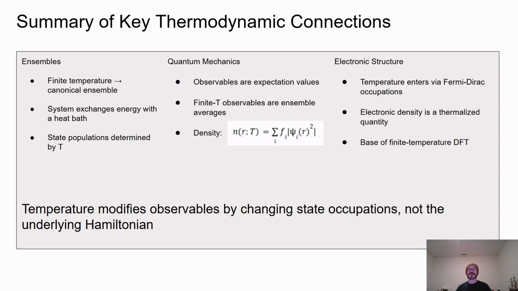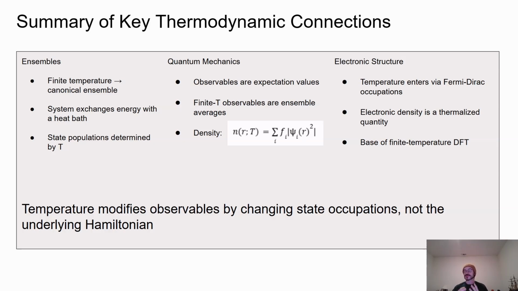Summary of key thermodynamic connections. To summarize the key thermodynamic connections, finite temperature in quantum systems is naturally described using the canonical ensemble, where the system exchanges energy with a heat bath. In quantum mechanics, this means that physical observables are no longer associated with a single eigenstate. Instead, they are ensemble averages over many quantum states. The electronic density, which has been the focus of this presentation, is therefore a thermalized quantity obtained by summing over eigenstate densities weighted by their Fermi-Dirac occupations.